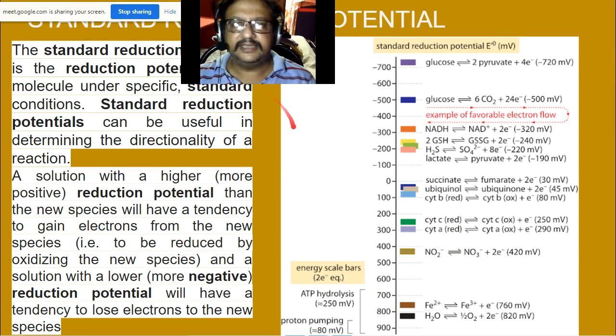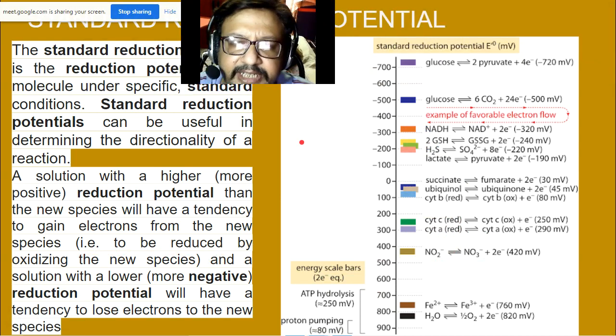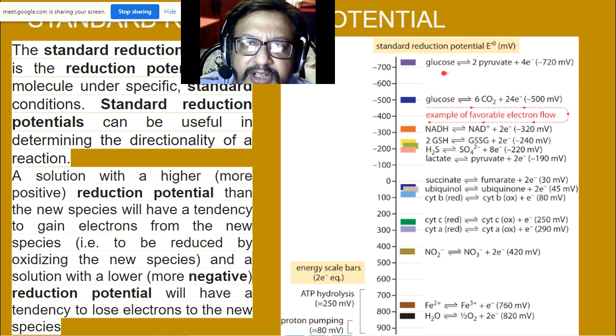So different compounds have different standard reduction potentials. For example, glucose to pyruvate, with 4 electrons released, is minus 720 millivolts. NADH to NAD plus is minus 320 millivolts.